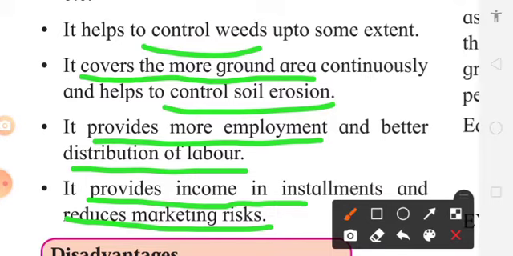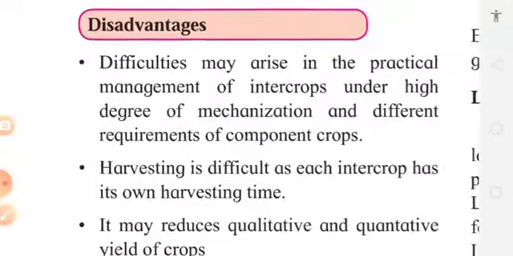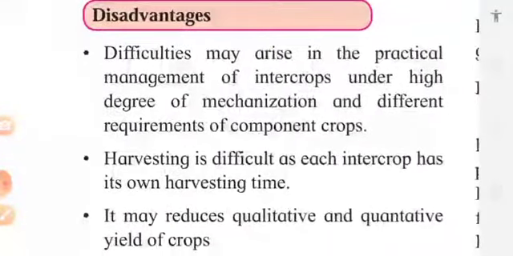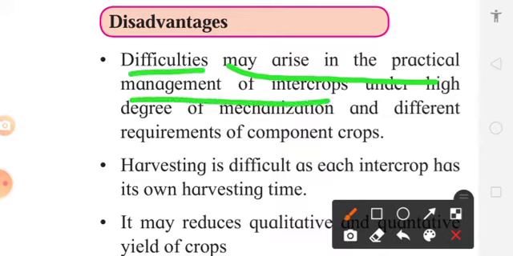So intercropping is a very useful system. Despite that, there are some disadvantages in intercropping. For example, some difficulties may arise in management practices. High mechanization is required. Harvesting is also difficult in intercropping because, for example, with jawar and tur, harvesting becomes difficult for one crop because another crop is standing over there.